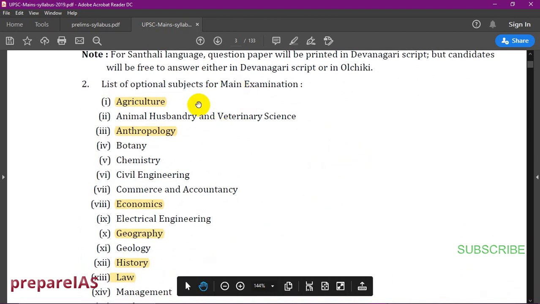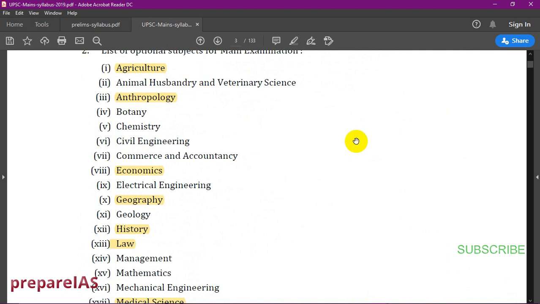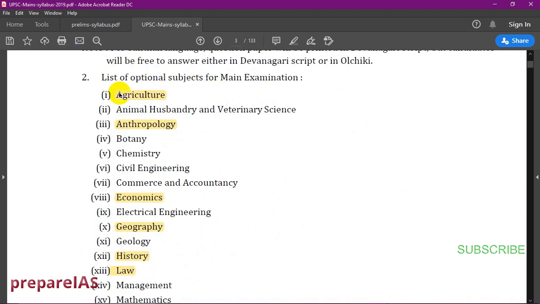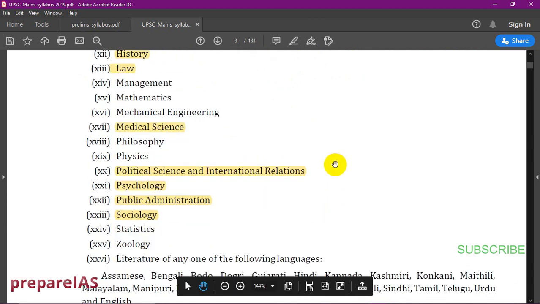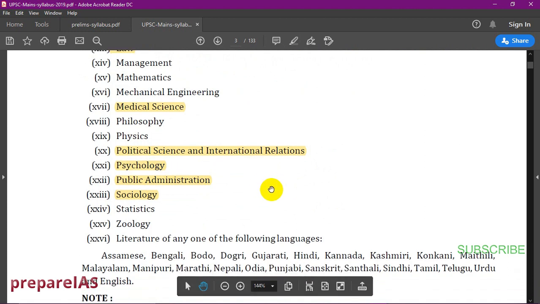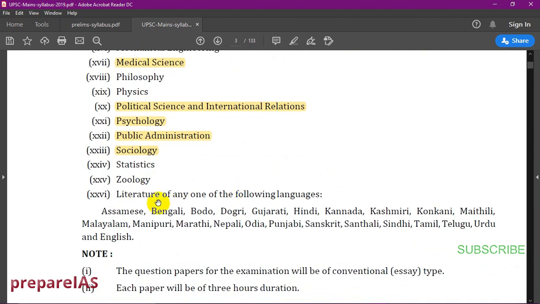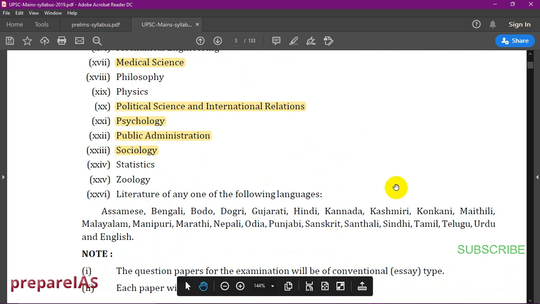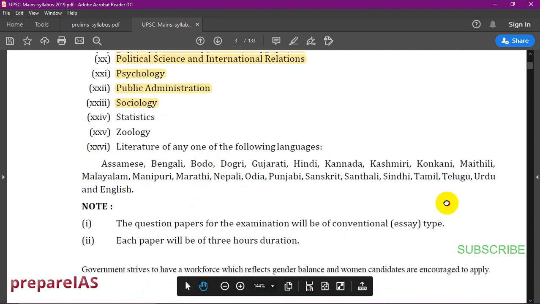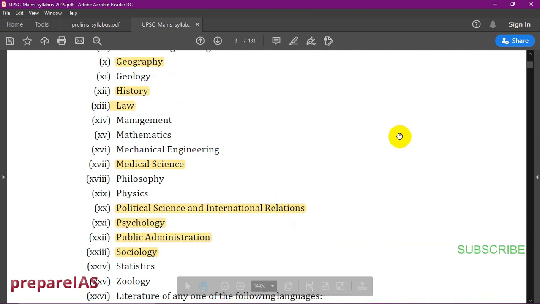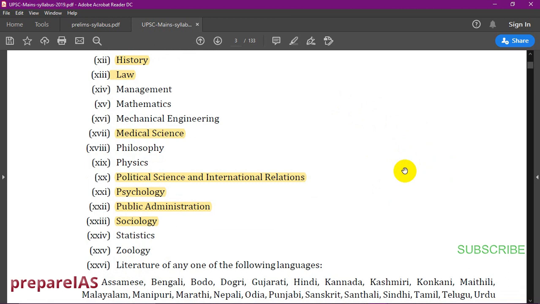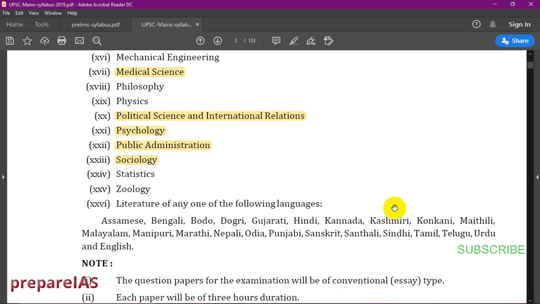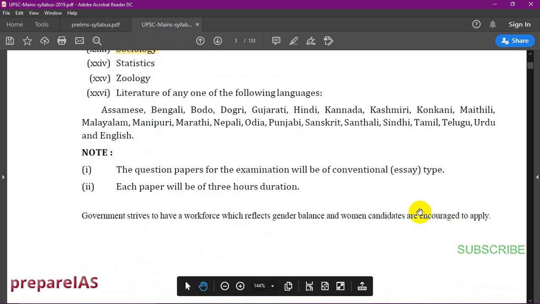And this is the list of optional subjects. I have highlighted the most common optional subjects which people usually take: agriculture, anthropology, economics, geography, history, law, medical science, political science and international relations, psychology, public administration, and sociology. People are also taking literature as an optional nowadays. The unique thing about the optional is that it is your score booster for the mains exam. If you are able to get more than 300 in both paper 1 and paper 2, then there is a really good chance of you getting into the final list.